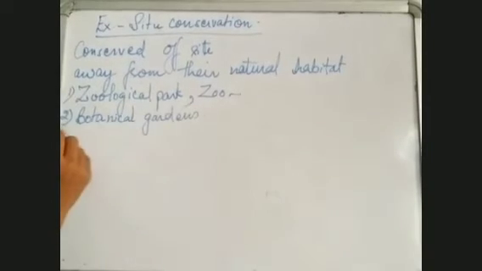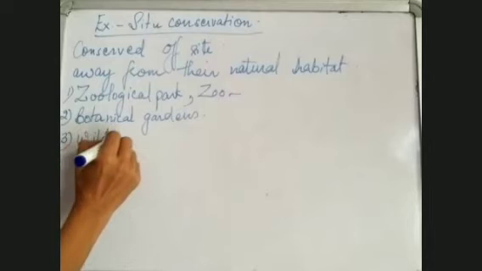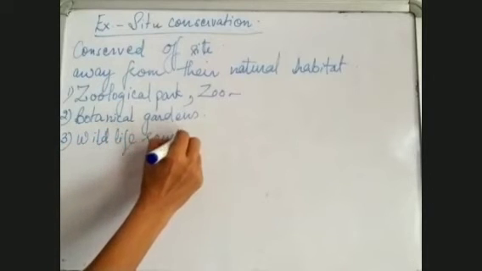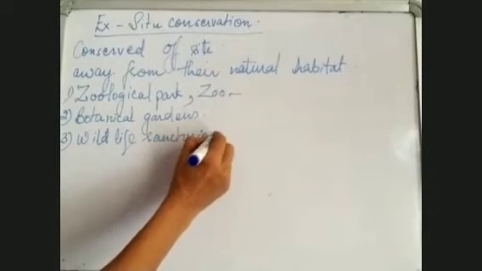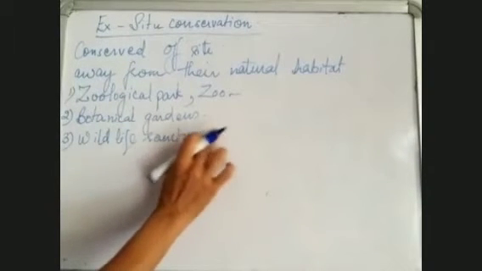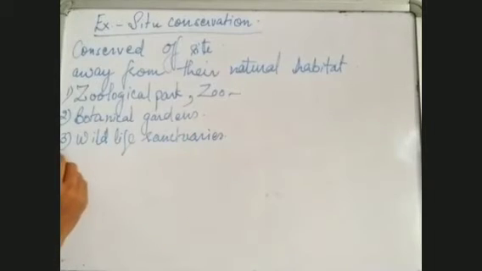The third is wildlife sanctuaries. The fourth is one sophisticated technique which I'll be telling you.